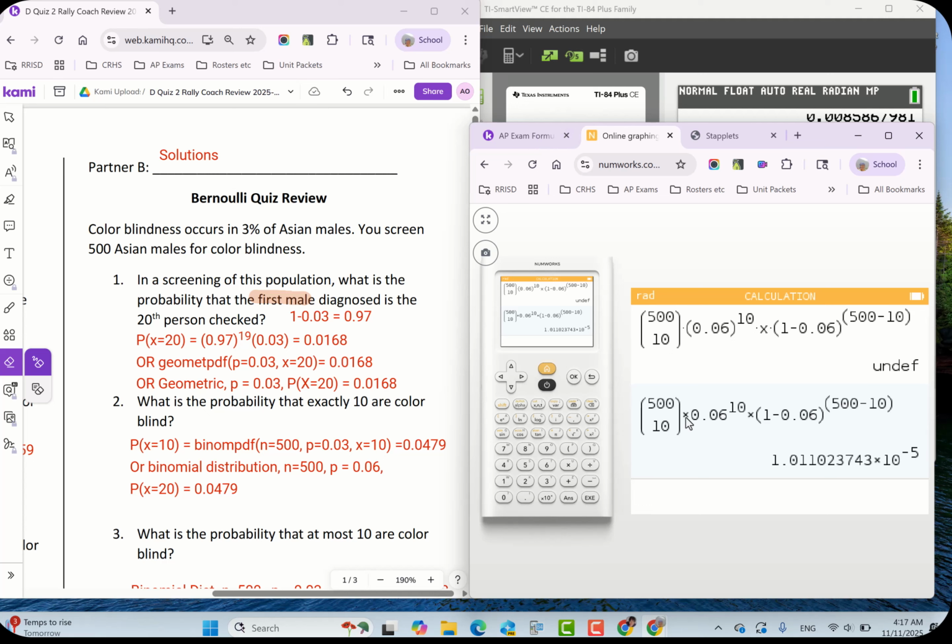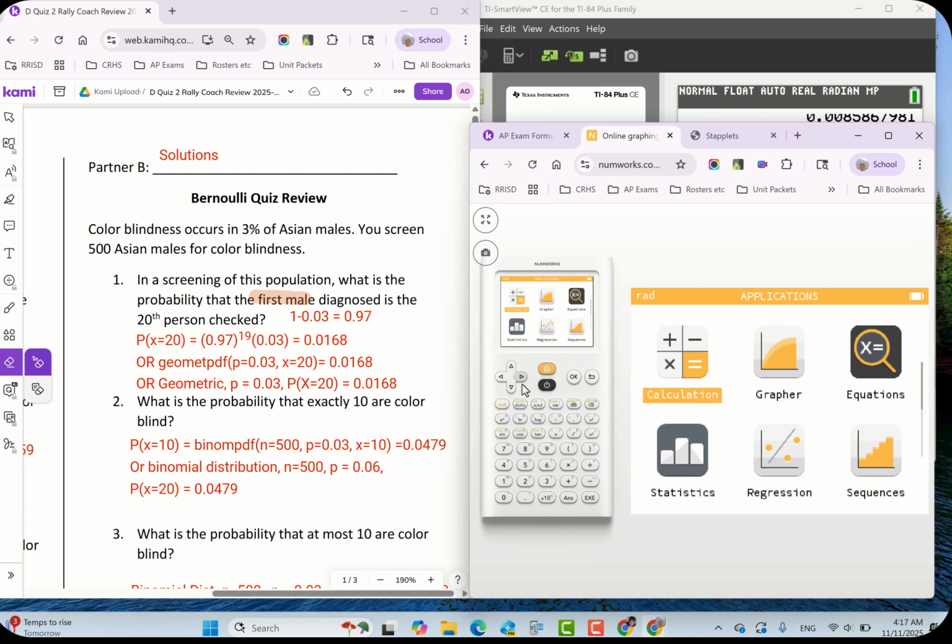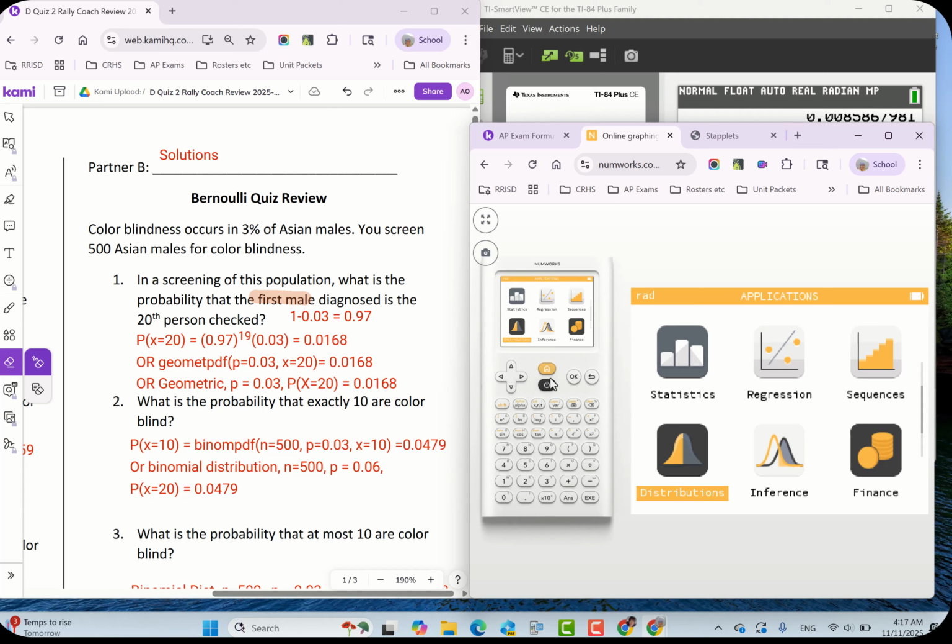Probability exactly 10. It should work. Maybe it's not behaving, so let's go back to our probability distribution, which is way easier. This is why you probably shouldn't use the calculator. Why isn't it working?